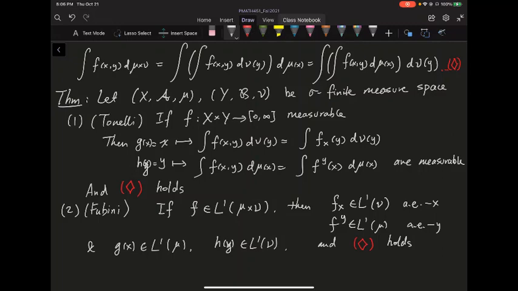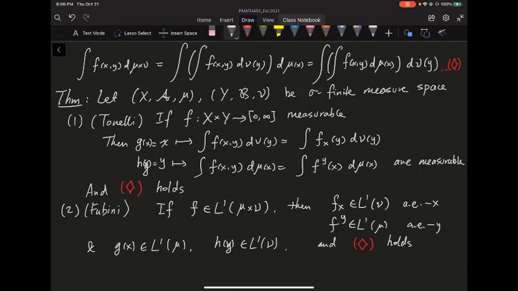You get a function from x to the integral of f lower x. We saw that's integrable. Let's call this function g. You do the same thing for y: you integrate all the x out, integrating f upper y. For each y you have one of these values, and you call this function h.